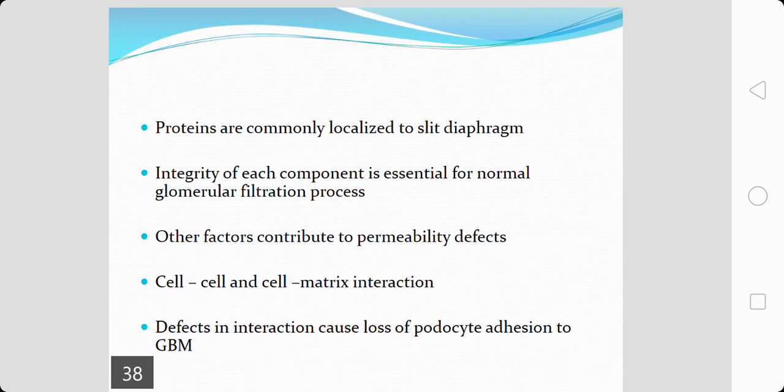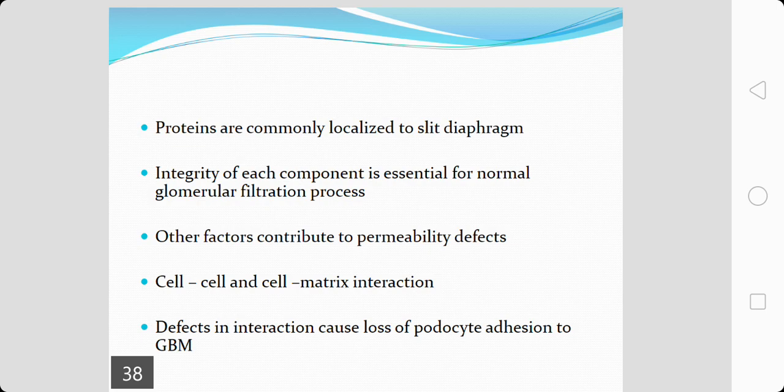One feature that is common for all these proteins is that they are localized to the slit diaphragm. So, the integrity of each component, each protein, is essential to maintain the normal glomerular filtration process. If any of these proteins are altered, then it manifests in the form of proteinuria.